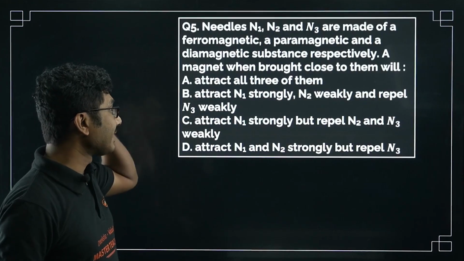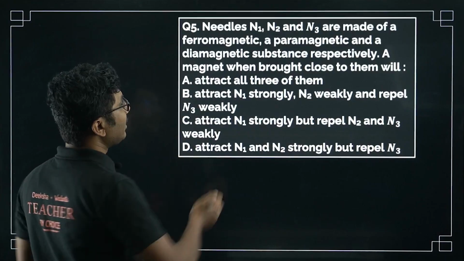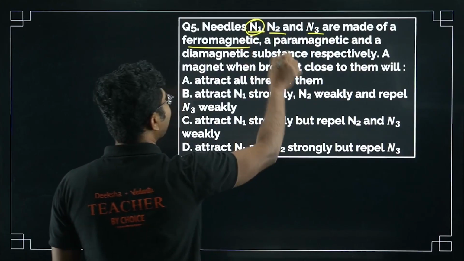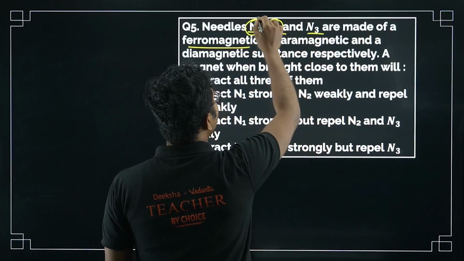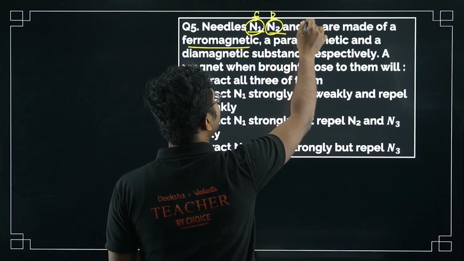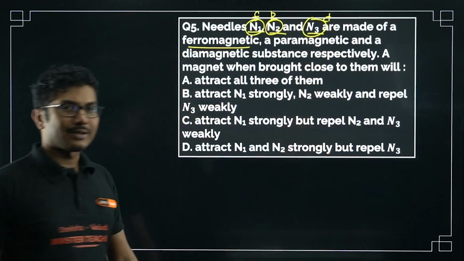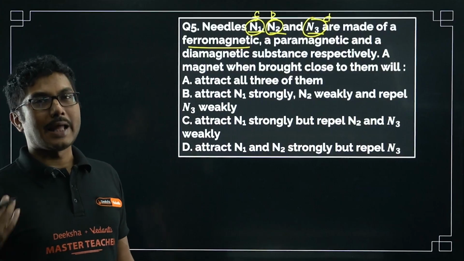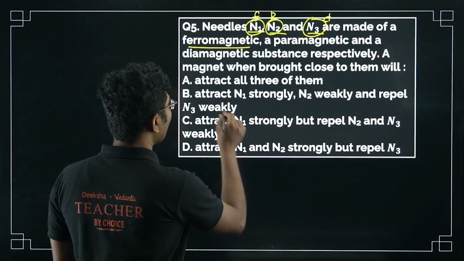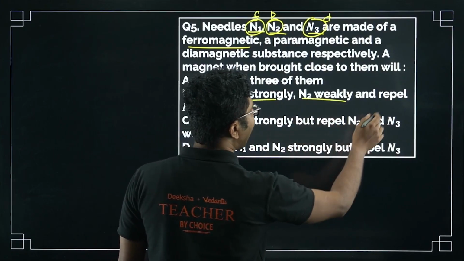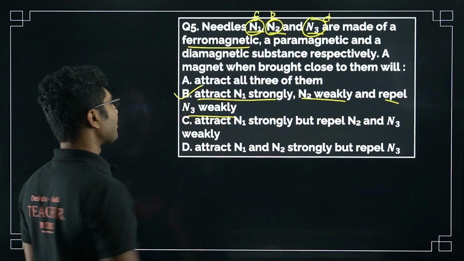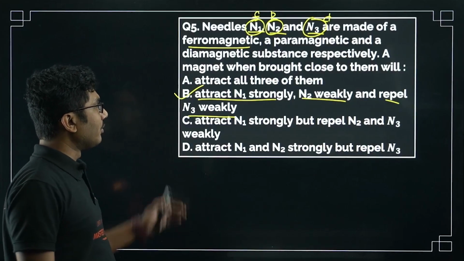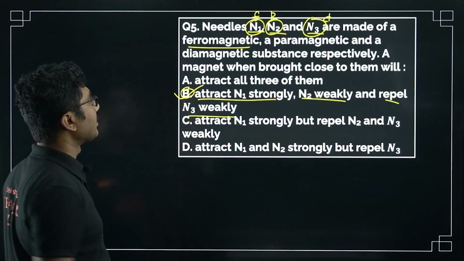Attract all three of them. So first of all, needles N1, N2 and N3 are made of ferromagnet, paramagnet and diamagnet. So this is ferro, this is para and this is dia. We know that a magnet attracts a ferromagnet strongly, it attracts a paramagnet weakly and it repels a diamagnet weakly. So it attracts N1 strongly, N2 weakly and repels N3 weakly. So the correct option is B. Obviously the other combinations are incorrect.